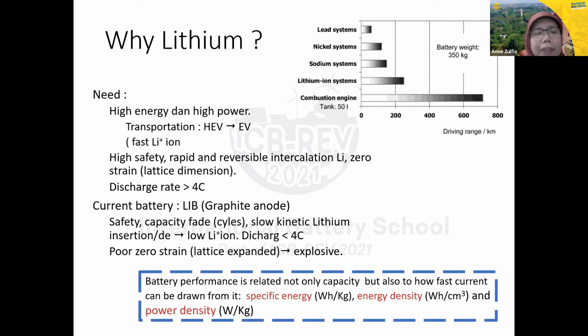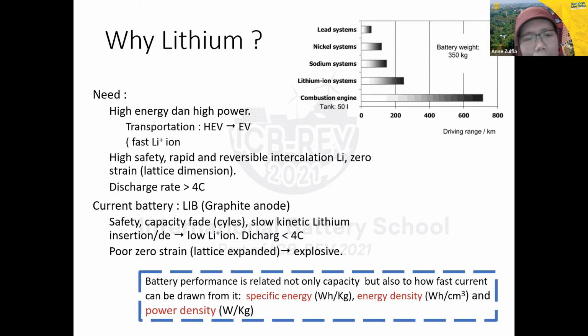The current battery now is a lithium battery with a graphite anode and a lithium cathode. For the lithium cathode, we usually use lithium iron phosphate, lithium cobalt oxide, and so on. And then safety is the more important aspect, along with capacity fade over cycles, slow kinetics of lithium insertion, and a discharge rate here of less than 4C. If we have lithium metal, it is quite good, but sometimes it's not safe.